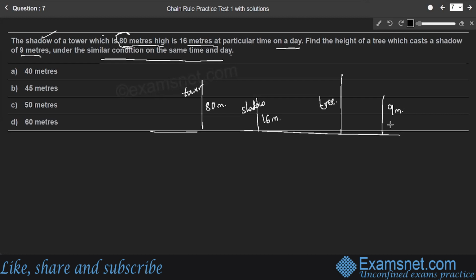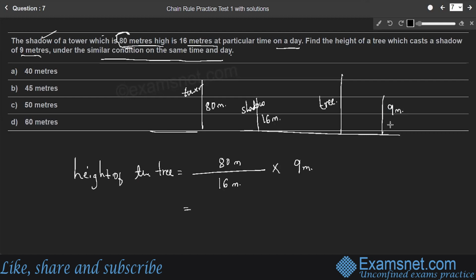So if the shadow was 16 meters, height of the tower was 80 meter. Therefore if the shadow is 9 meter, what is height of the tree, right? Therefore, we are directly considering height of the tree is equal to 80 by 16 meter into 9 meter, right?